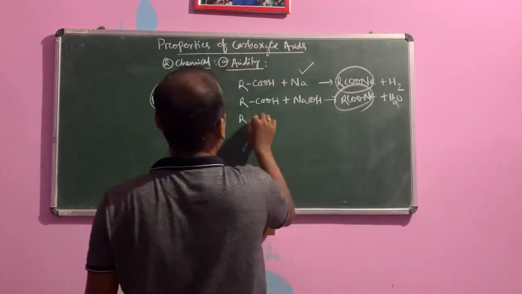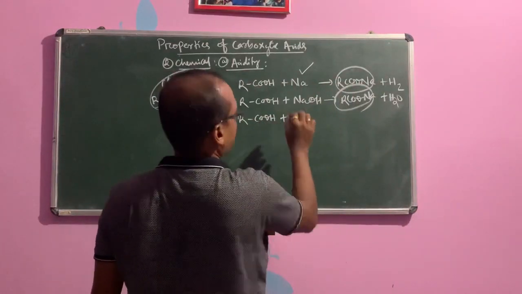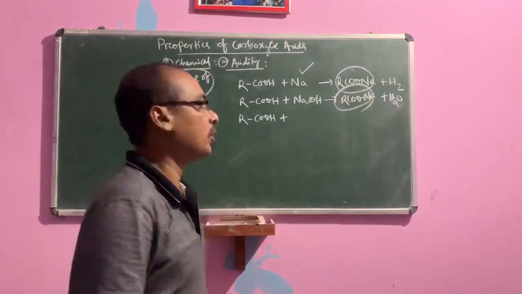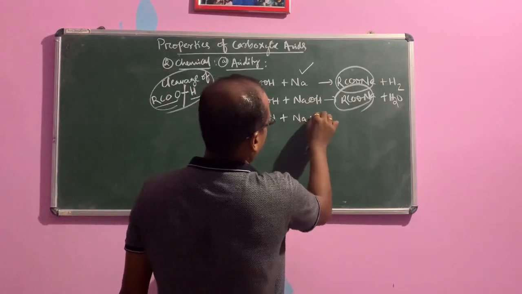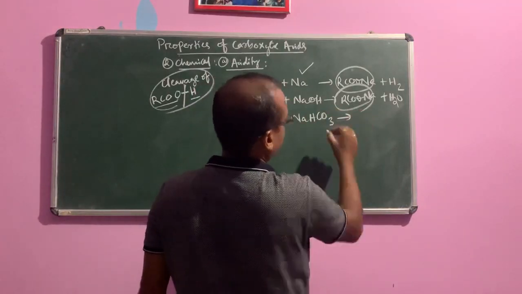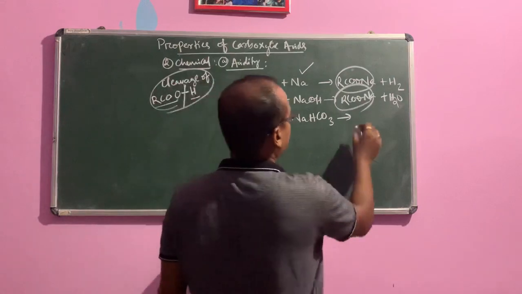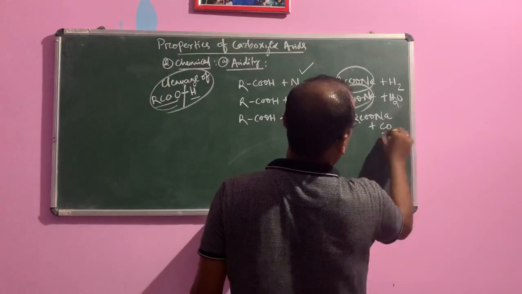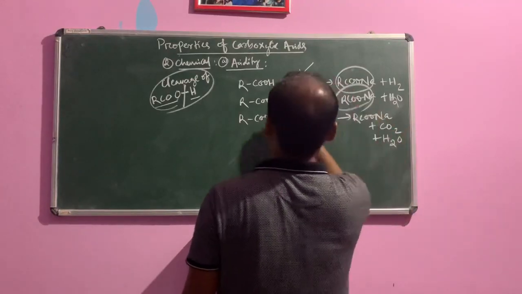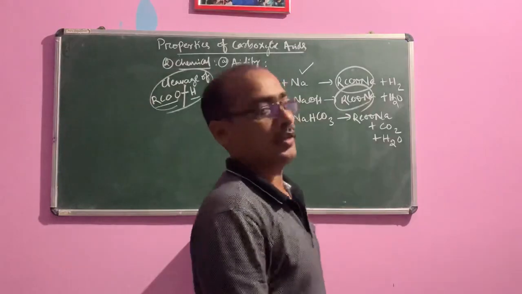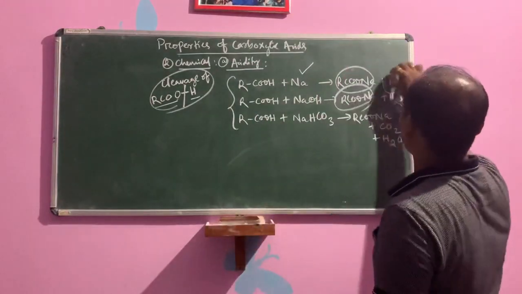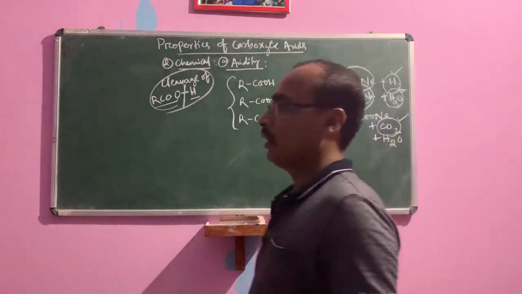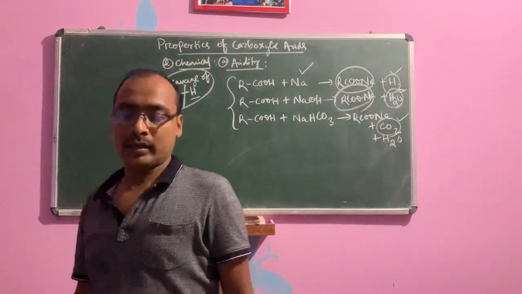If it reacts with carbonate or hydrogen carbonate, say sodium hydrogen carbonate NaHCO3, or you can take sodium carbonate Na2CO3, it will become RCOONa plus CO2 plus H2O. Then we can detect that it is an acid if these products form: hydrogen gas, water, carbon dioxide. Children, these are the acidic properties.